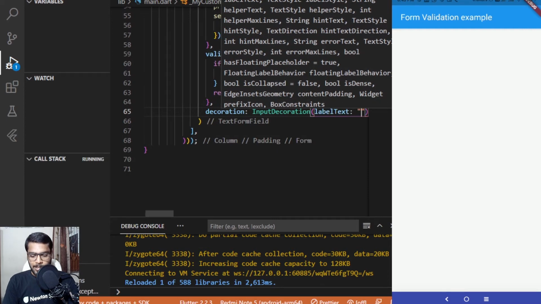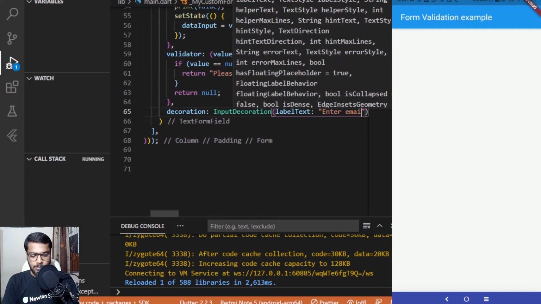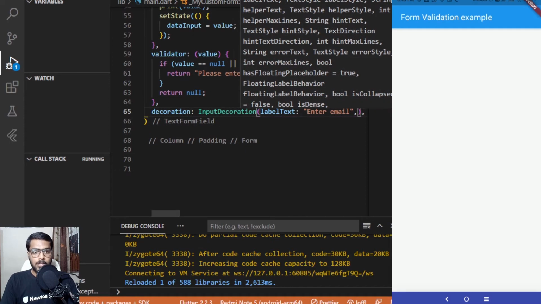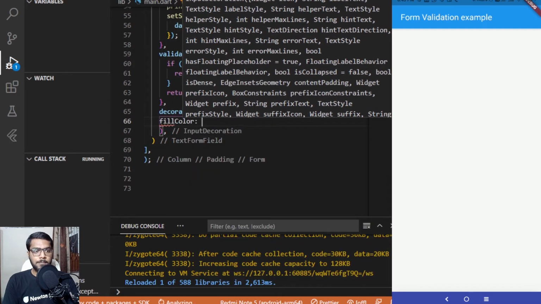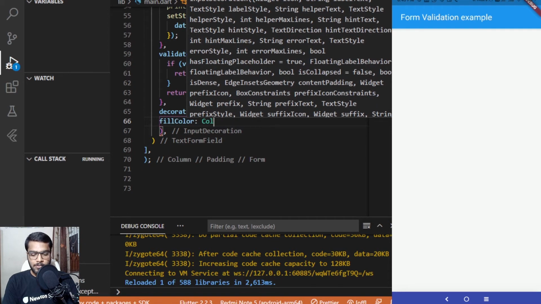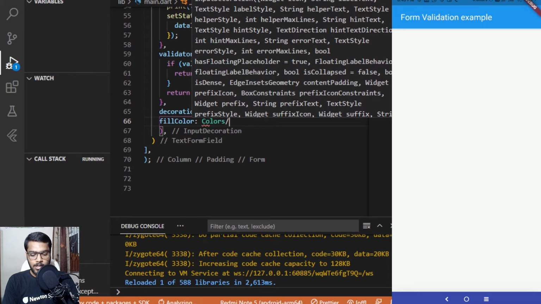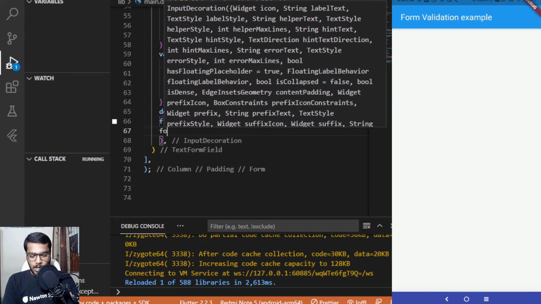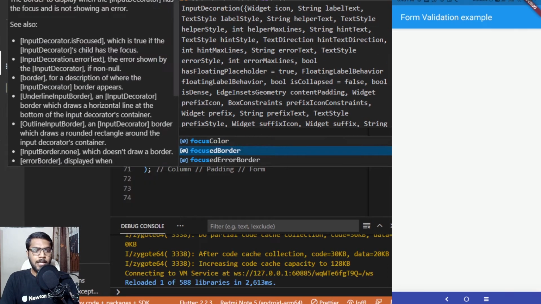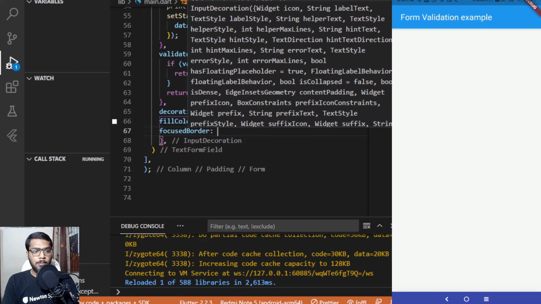So label text would be saying enter email, for labeling the text form field which we are creating over here. Next, adding a fill color. This would be the color which would be filled inside this. So Colors.white, as we are also having the background to be white. Now adding a focused border, which will be the properties of the border when we are focusing, or when we are typing something inside the text form field.